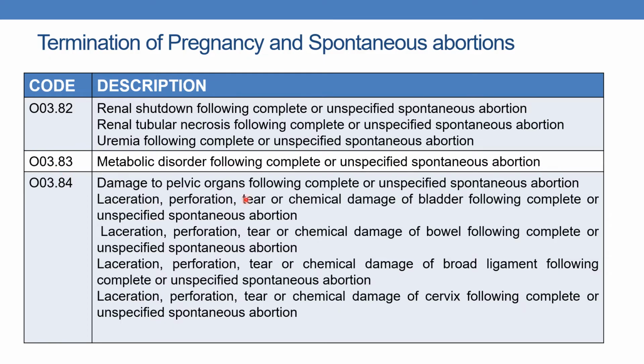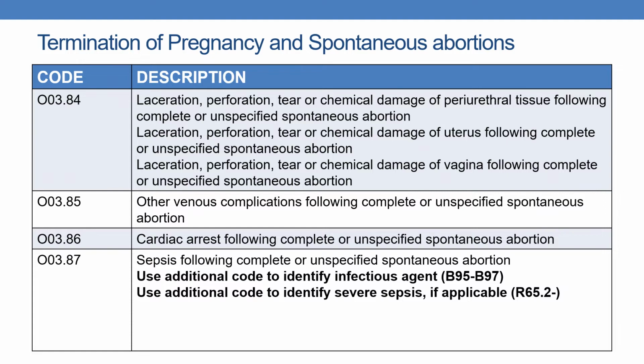And for damage of pelvic organs following complete or unspecified spontaneous abortion, the organs include bladder, bowel, broad ligament, cervix, vagina, periurethral tissue, uterus, for the laceration, perforation, tear or chemical damage of pelvic organs, the code is O03.84.